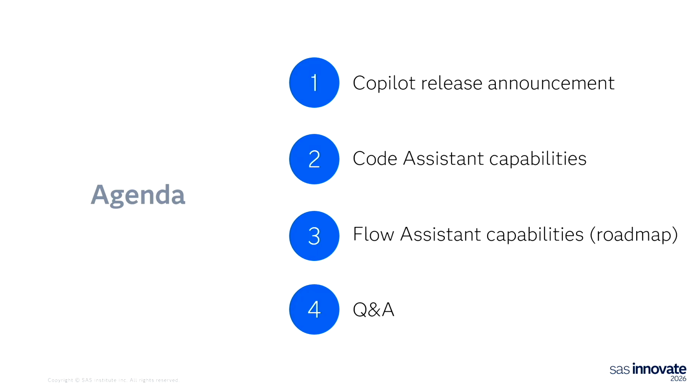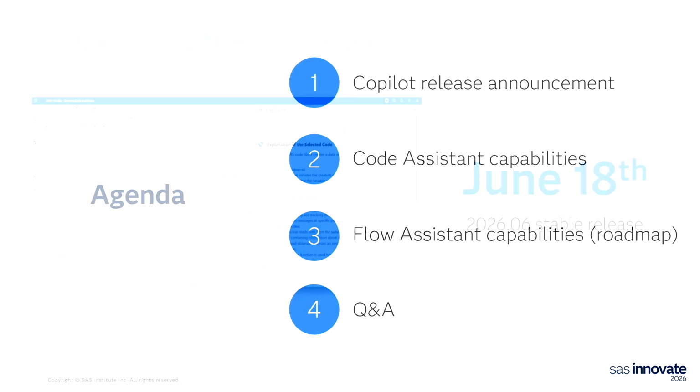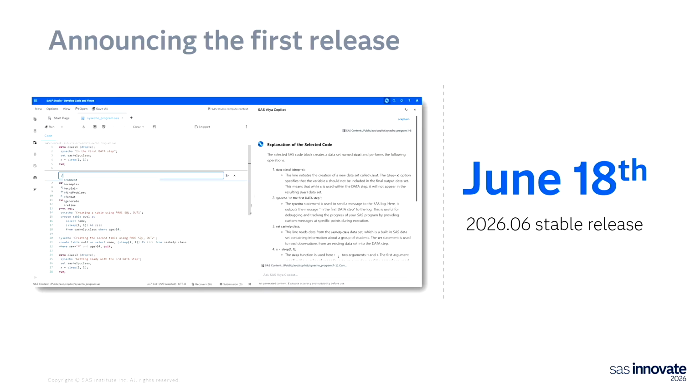Then as part of the second and third bullet points, we will start itemizing these Copilot capabilities and review them in more detail. We will look at code assistant capabilities and flow assistant capabilities, which is our roadmap for this year. And then the last point in our agenda will be live Q&A. So that's the plan.